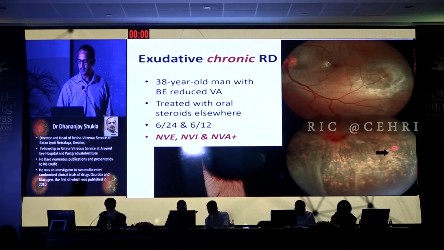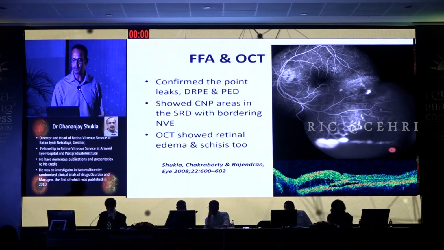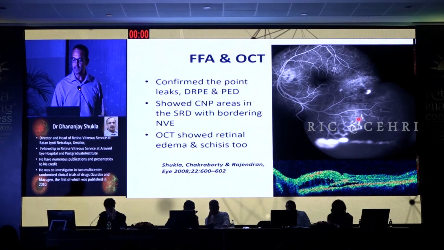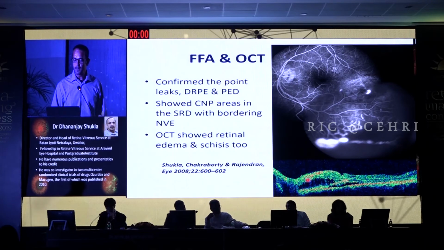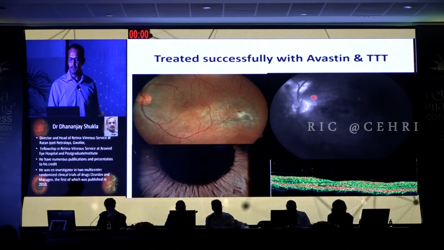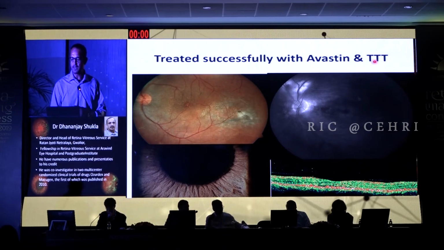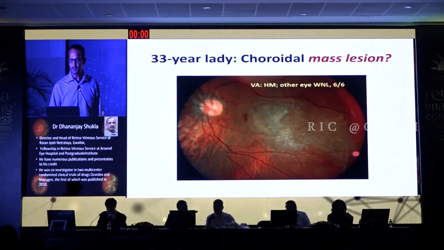This is the NVE, and he even had vasculitis because of the chronic sclerosis of the veins. Angiography again settled the diagnosis for us. OCT showed the schisis, but also the PEDs, and we could confirm this patient as a CSCR. After a simple treatment with Avastin for NVI and transpupillary thermotherapy for the extrafoveal leaks, we could get a complete reattachment in this patient.